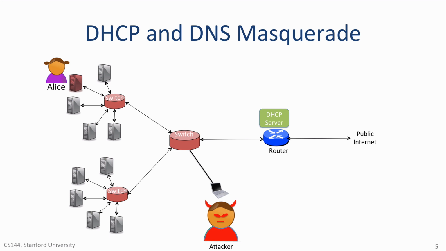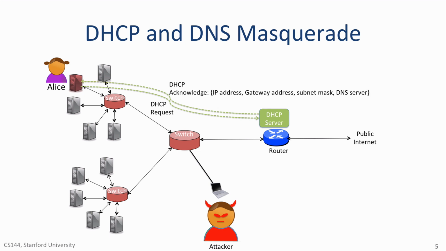After your computer has found the DHCP server, it sends a request asking to be allocated an IP address on the local network, along with the address of the default router and the addresses of the DNS servers it should use. If the rogue DHCP server can respond faster than the legitimate server, it can respond to Alice first, giving her whatever configuration information it wants. For example, the attacker can give Alice a bad router address, so that she sends traffic to the attacker instead of the router. This makes it easy for the attacker to set up a man-in-the-middle attack without Alice knowing.